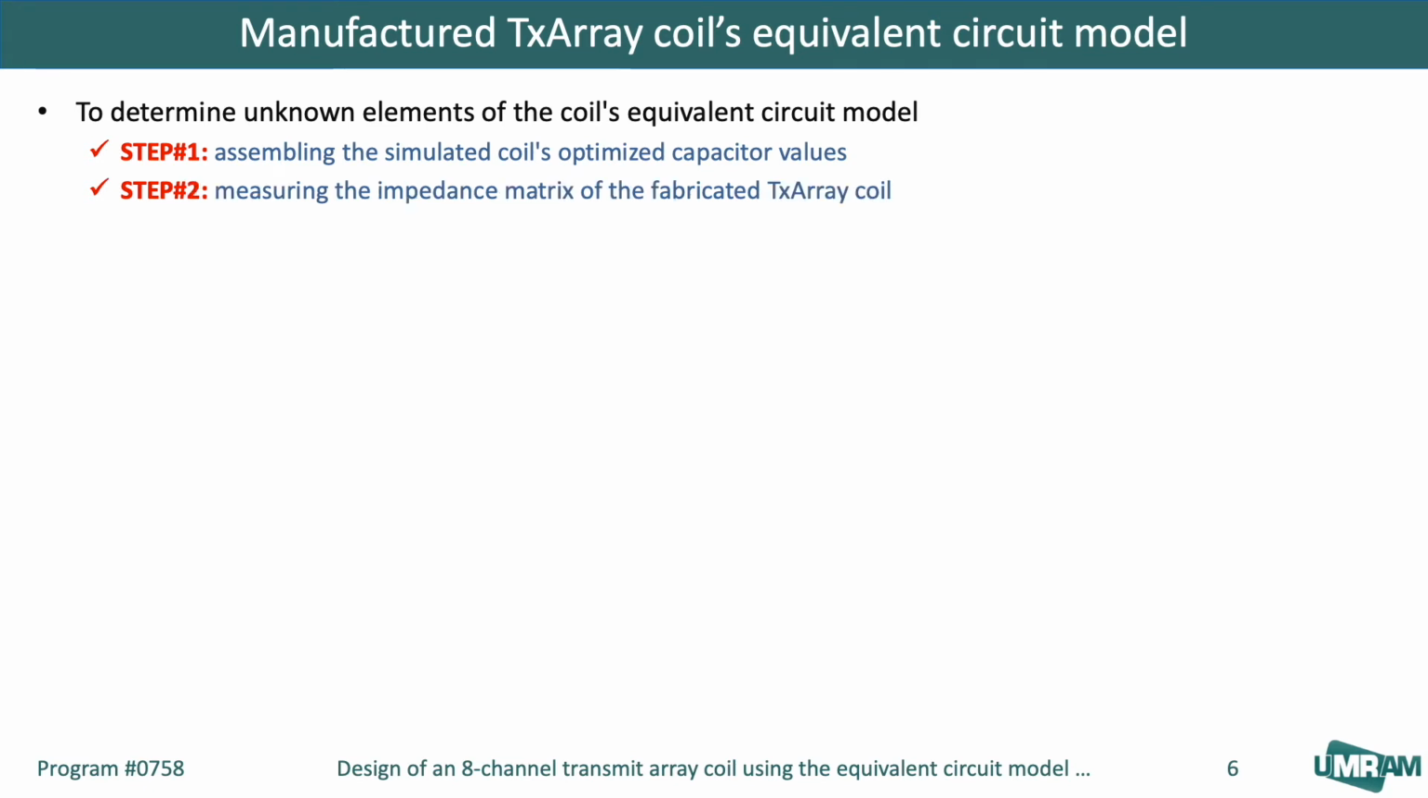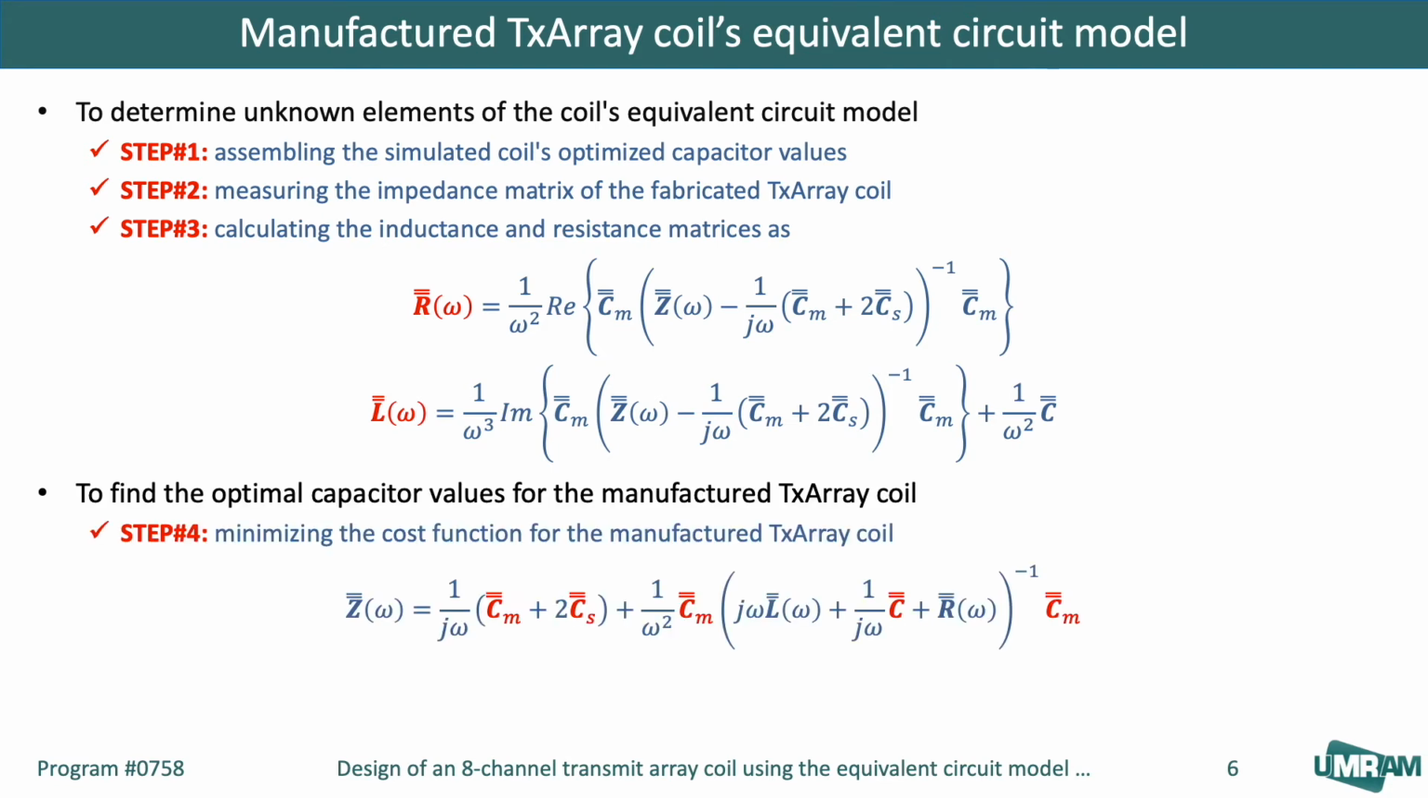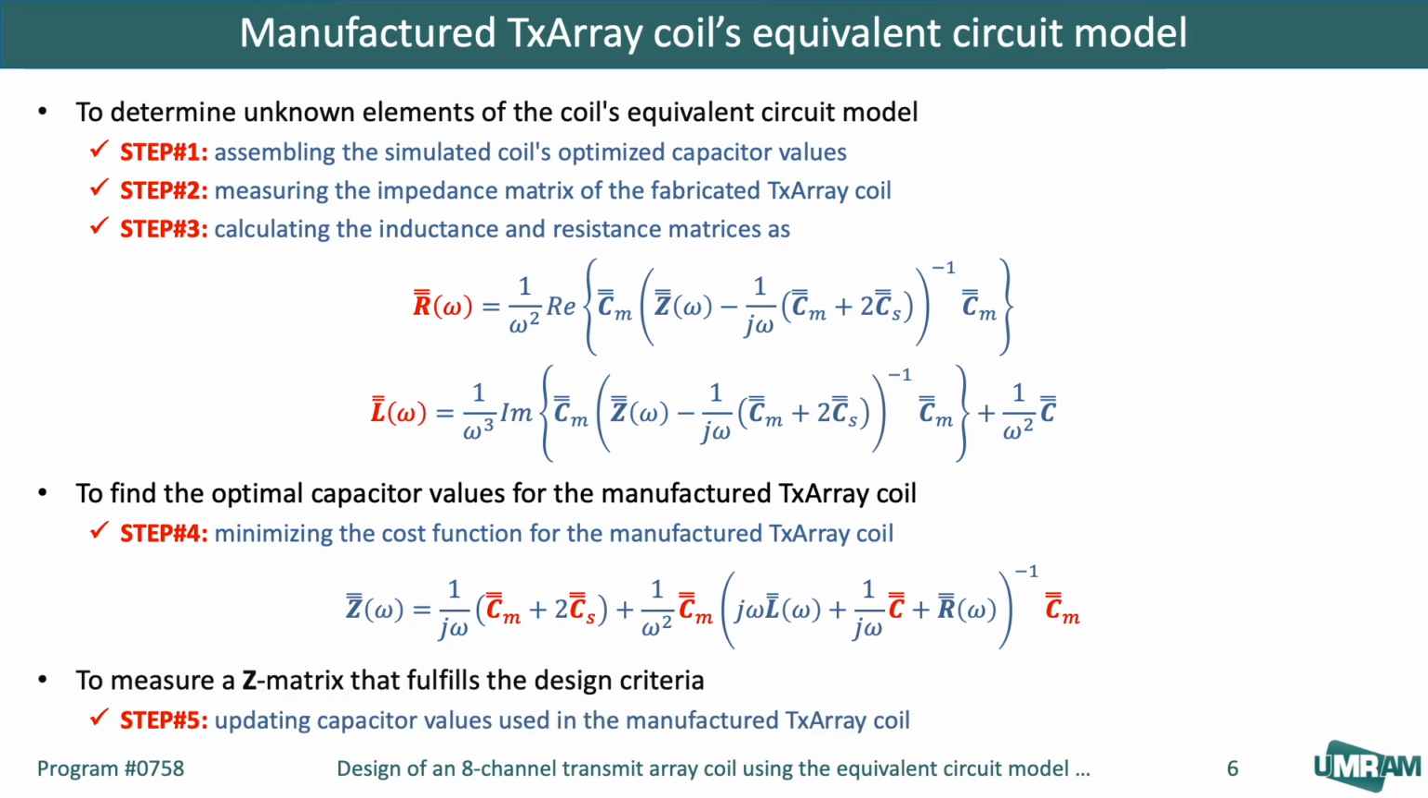Then the impedance matrix of the manufactured coil over a wide range of frequencies should be measured. Finally, we can calculate the inductance and resistance matrices as a function of frequency, impedance matrix, and initial capacitor values. Once the inductance and resistance matrices are determined, a new set of optimal capacitor values can be obtained for the manufactured coil. The new impedance matrix, which fulfills the design criteria, can be measured by updating capacitor values used in